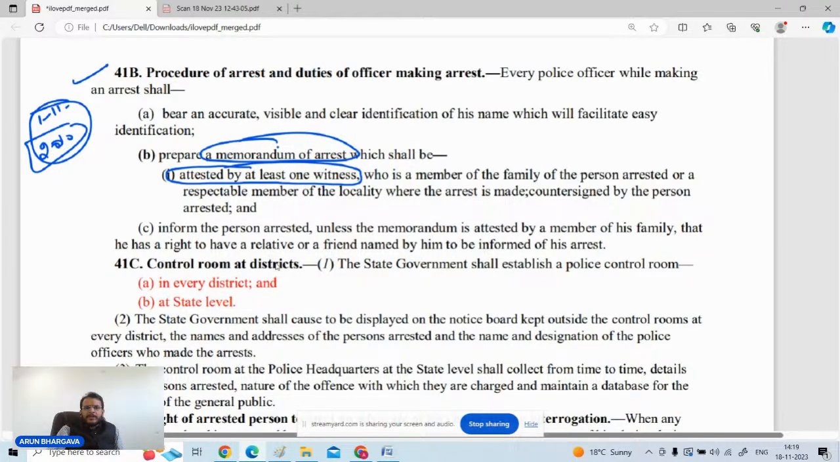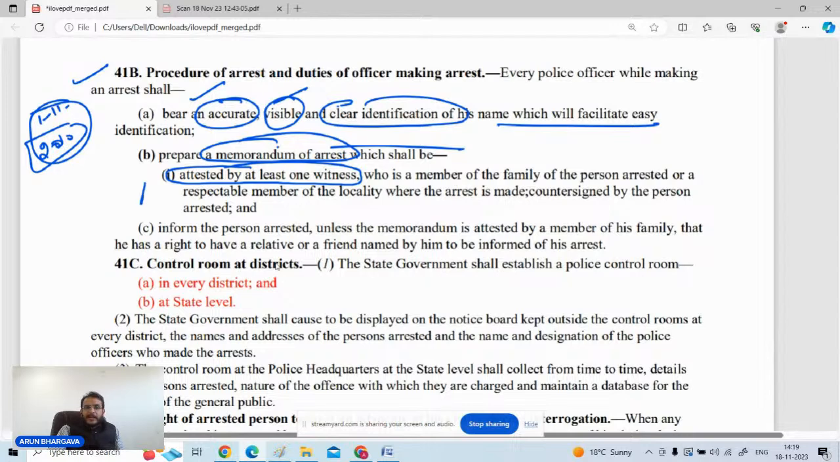Thereafter, the other requirement is that the person whosoever is going to arrest the offender, his name should be visible, accurate and clear identification of the name should be there. Memorandum of arrest will be prepared. It must be attested by at least one witness who may be a member of the family of the person arrested or he may be any other respectable member of the locality. तो इन सारी चीजों का आपको ध्यान रखना है. Apart from this,